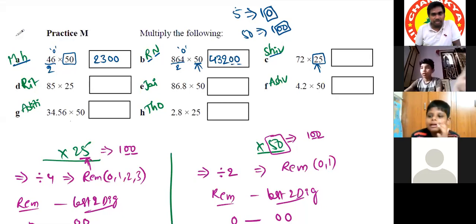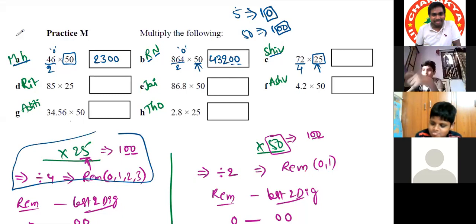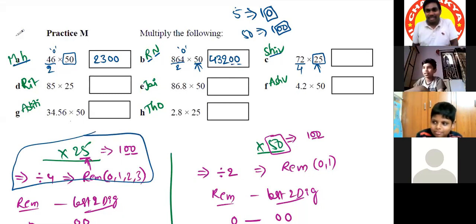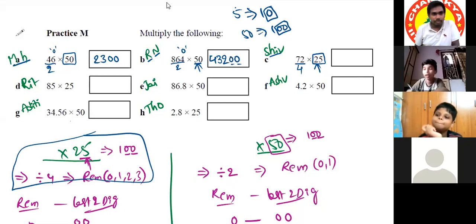Instead of multiplying by 25, we can divide by 4. 72 when divided by 4, what is the quotient? 72 by 2 is how much? 36, sir. 36 by 2 is? No, 36 by 2, not 30 by 2.